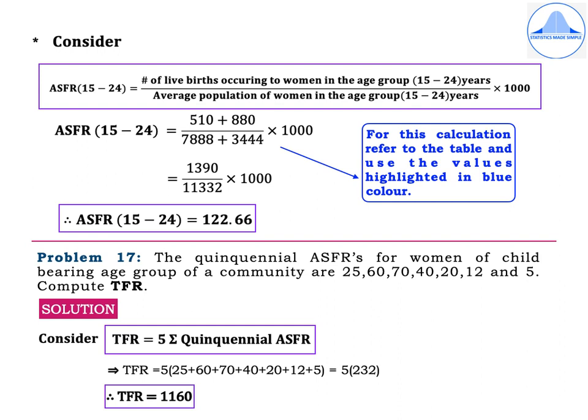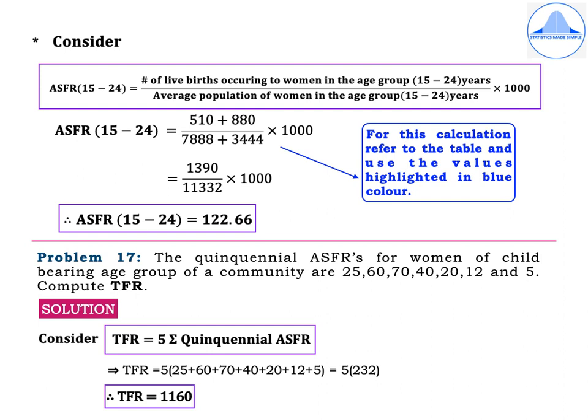Next, we need to find out ASFR for the age group 15 to 24 years. So write the formula. Consider ASFR within brackets 15 to 24 is equal to number of live births occurring to women in the age group 15 to 24 years divided by average population of women in the age group 15 to 24 years into 1000.